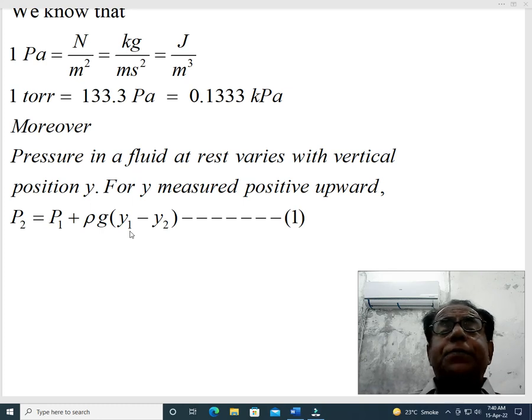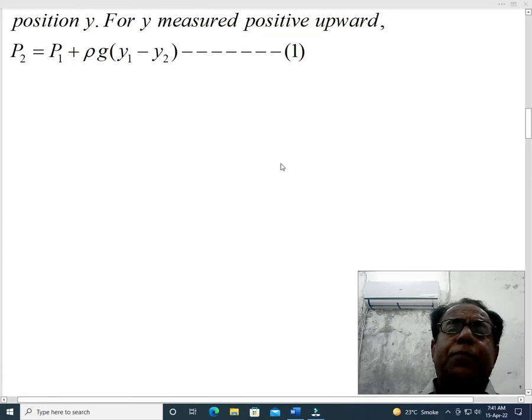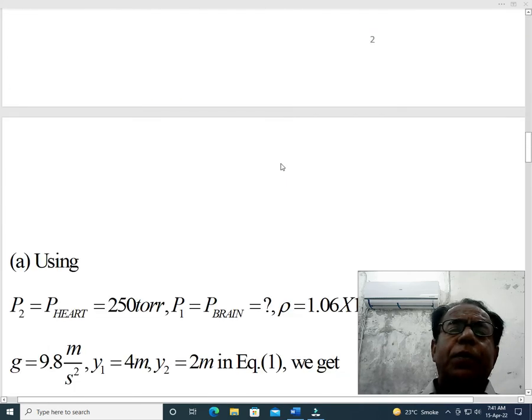Then what changes will we observe? We will see that P2 has been replaced by P, P1 has been replaced by P naught, and y1 minus y2, which is the change in length, is replaced by height h. Okay, that equation can also work in solving this problem. However, we use this equation, that is equation number 1, in solving our problem.